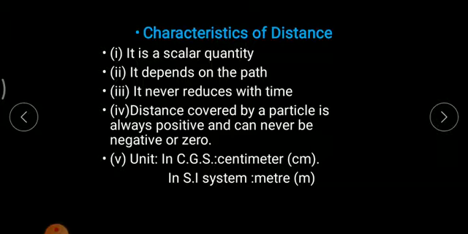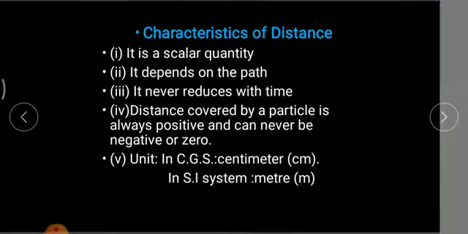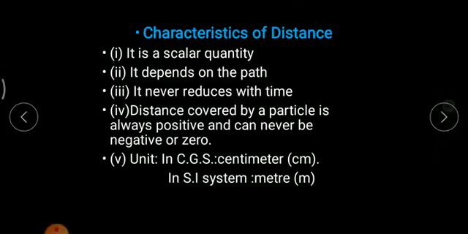Now we will deal with two types of units. We have discussed that the SI unit is the standard international unit, used all over the globe, whereas the other form of unit is CGS, which is not practiced regularly in today's scenario. So the SI unit of distance is meter, represented as m. CGS stands for centimeter, gram, second, so the CGS unit of distance is centimeter, represented as cm. So these are certain characteristics of distance.